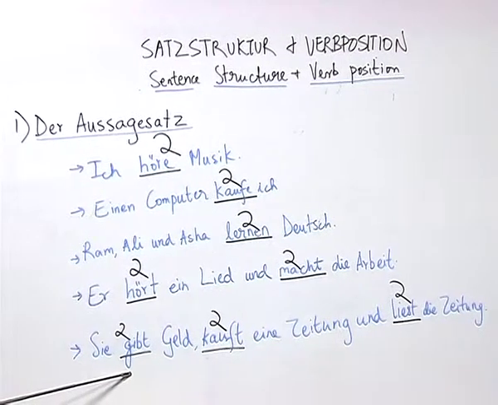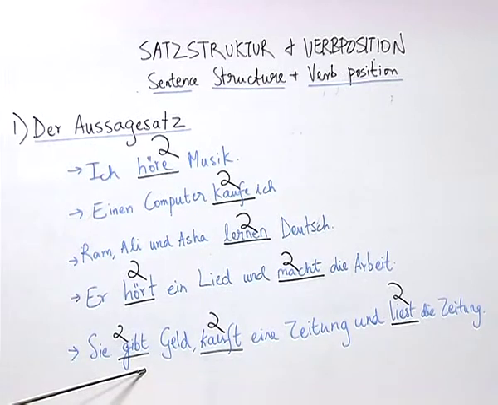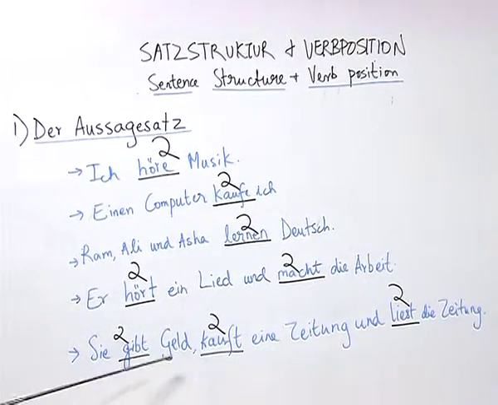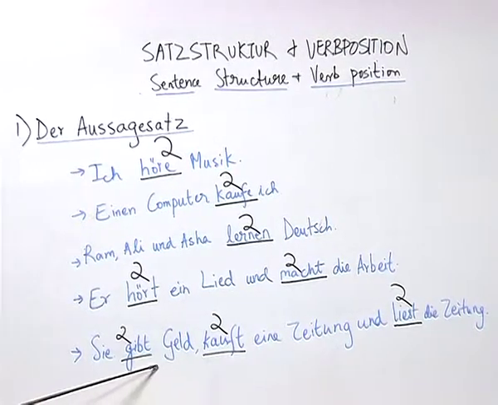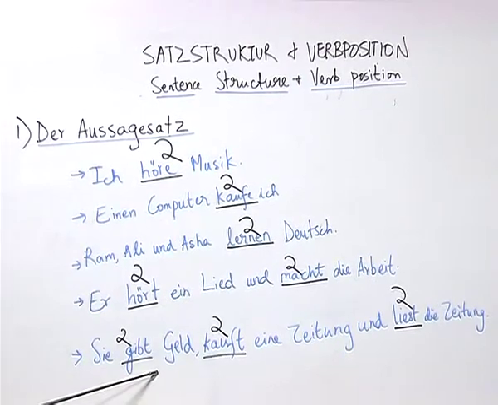Please remember that you cannot change the position of the verb. You may change the position of the pronoun or the noun or the other elements, but there are also certain rules regarding that, to which we will come later.